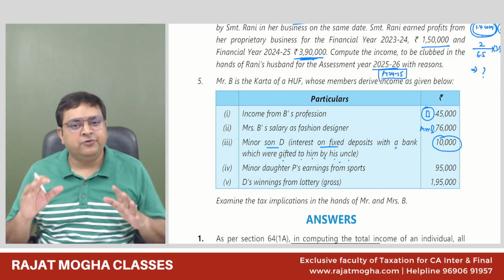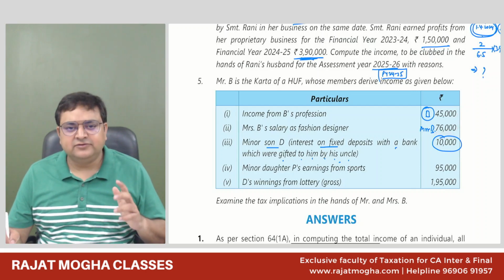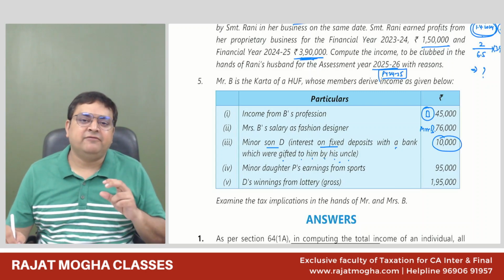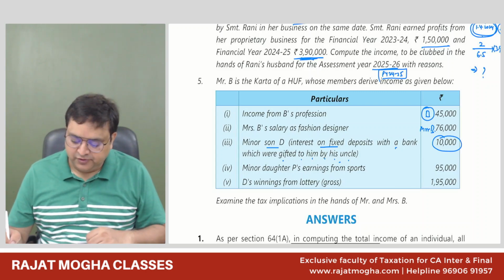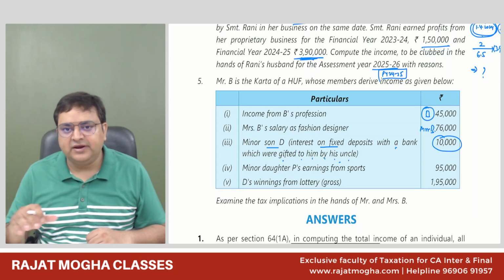So whatever you want to assume, you can assume that. Here generally I will assume that it is computed salary income, because after deducting from 76,000 it will become very less. So there we have to write an assumption over here. Got it, guys? Even if you want to assume that it is before standard deduction, you can give the standard deduction also.